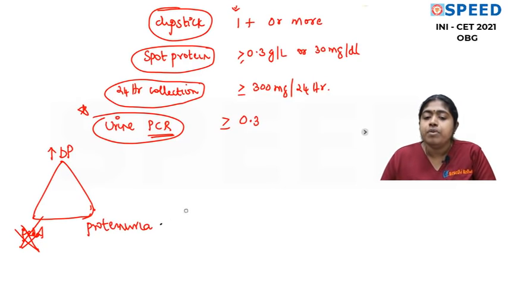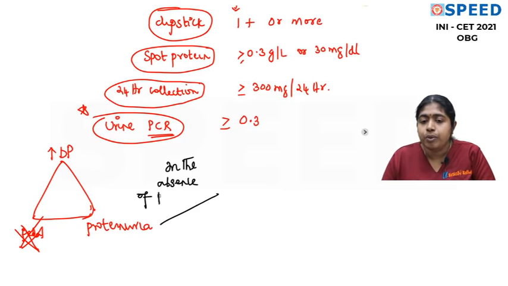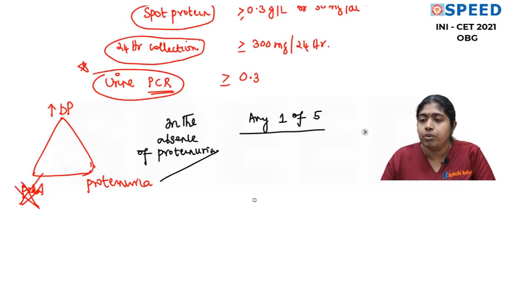Now, please understand another important point which has evolved recently. Even in the absence of proteinuria, if proteinuria is not present, if you have any one of the following 5 important conditions which I am going to tell you, then also you can make a diagnosis of preeclampsia.